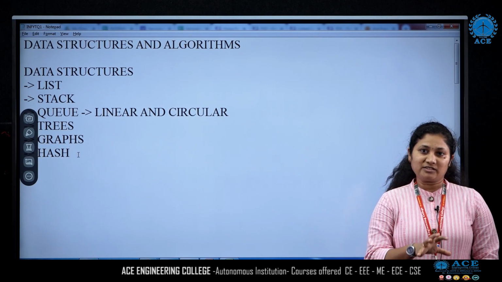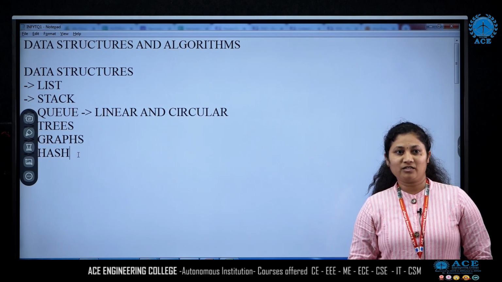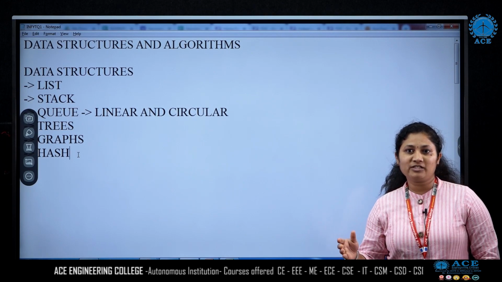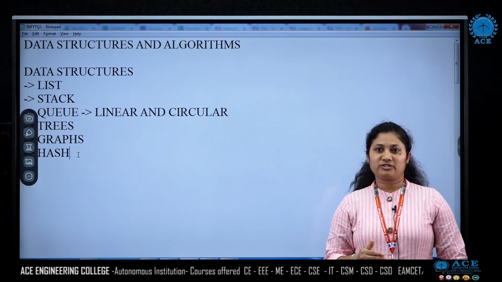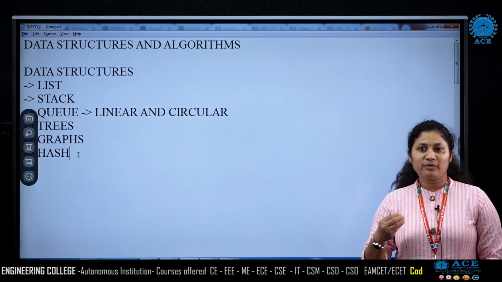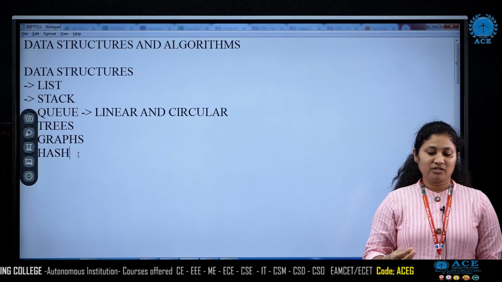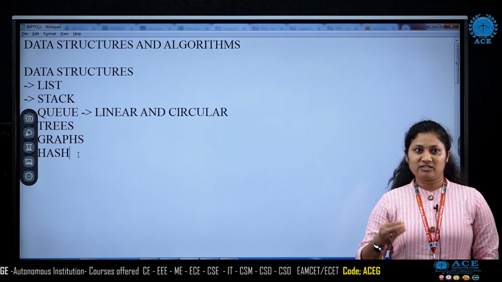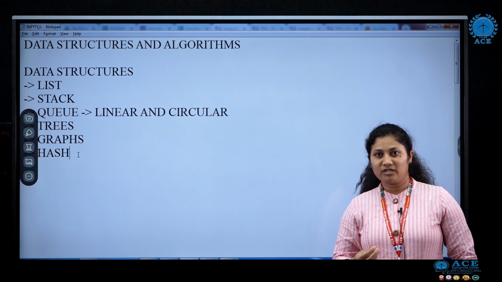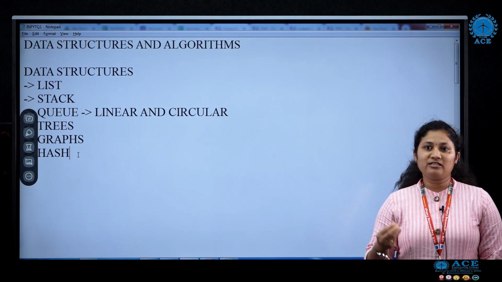So I'll not be discussing the conceptual part. Let us focus more on the InfyTQ platform questions. Majorly you will be getting 10 MCQs with respect to data structures and algorithms and object oriented programming. So let us see how to tackle the problems.